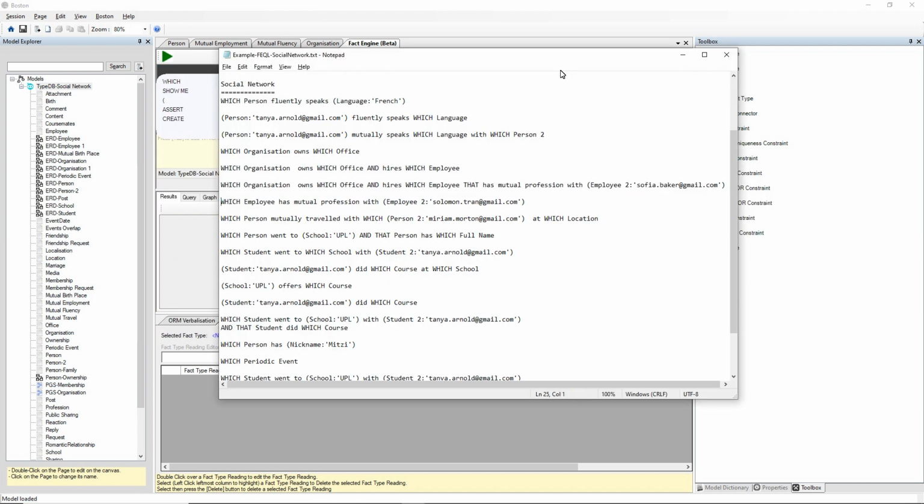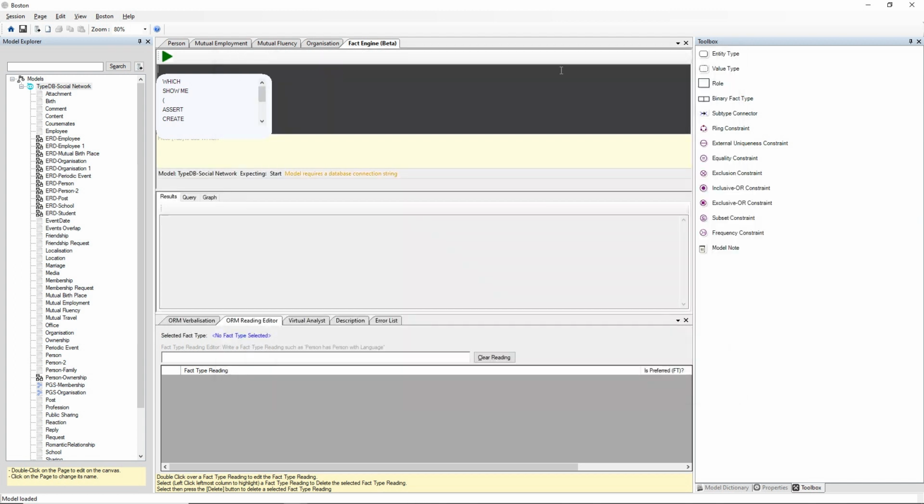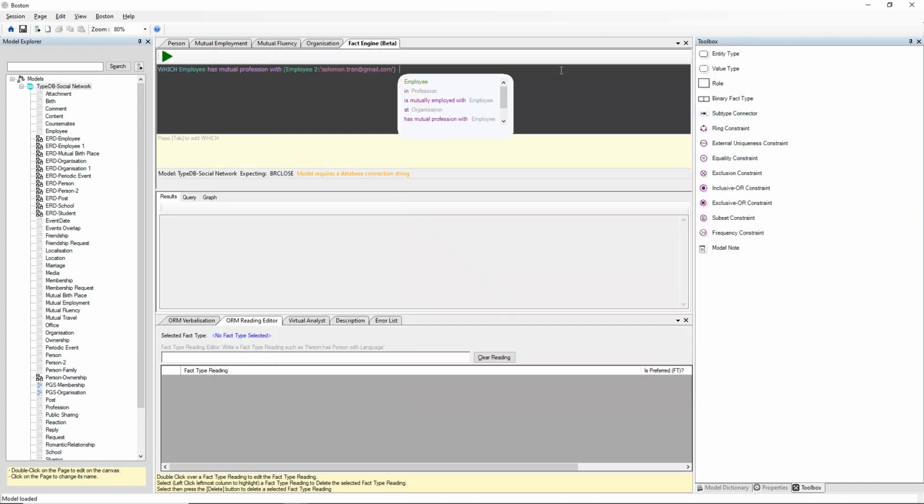Which employee has mutual profession with employee 2, Solomon? So we're using the same rule inside TypeDB now. So Leona Rice has the same profession as Solomon.